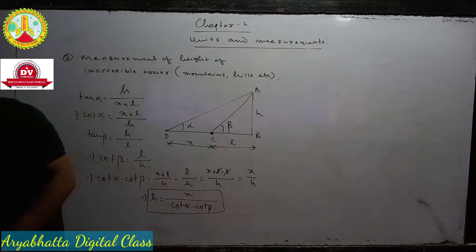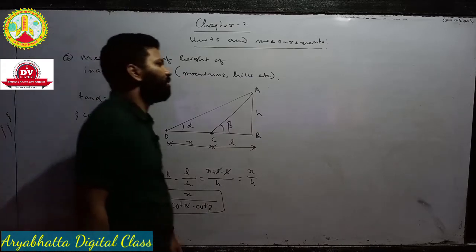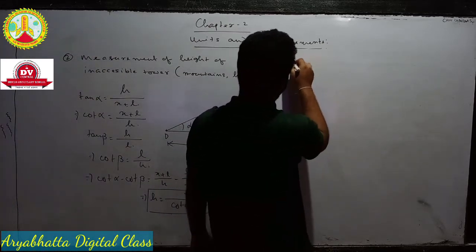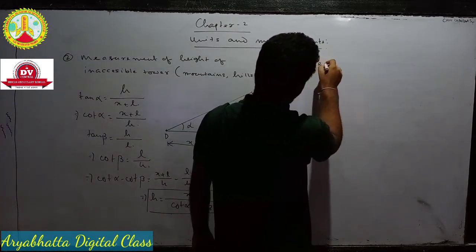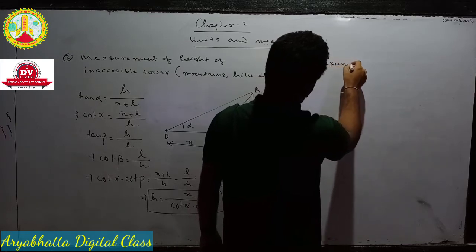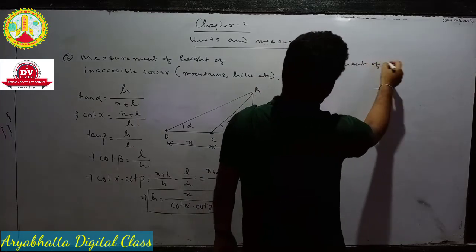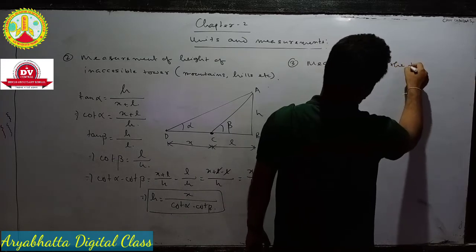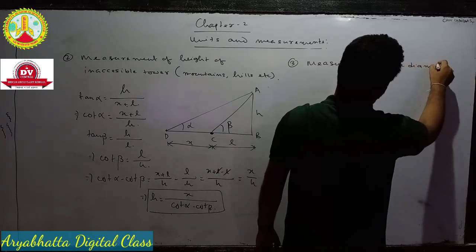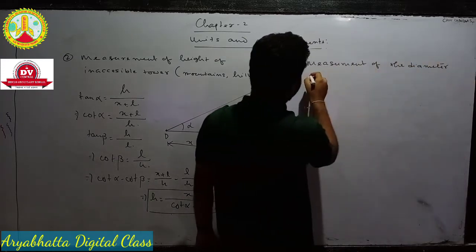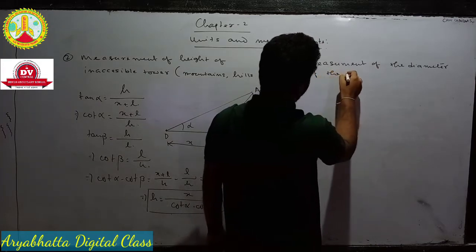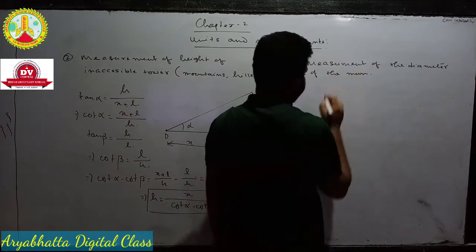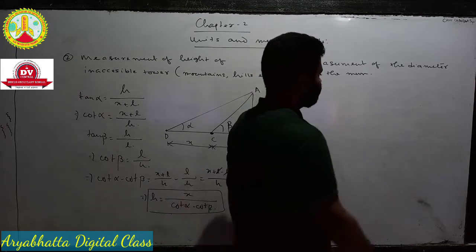How can we calculate the diameter of the earth, or say the diameter of the moon? First let us take measurement of the diameter of the moon. This is important for your board exam. So suppose this is the moon here.